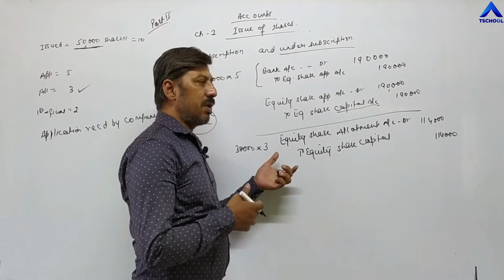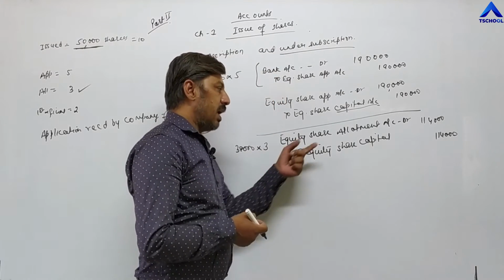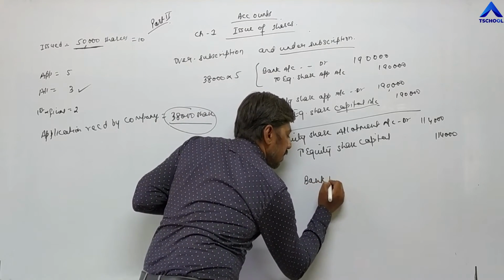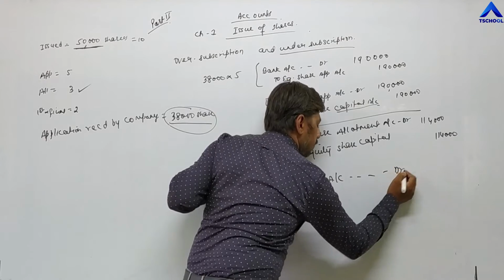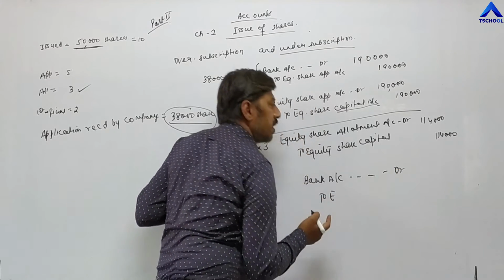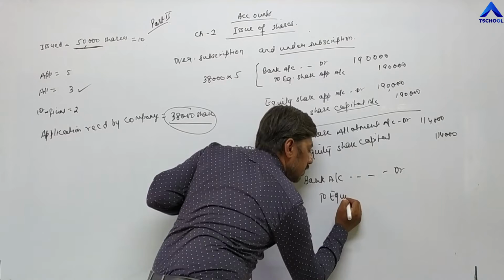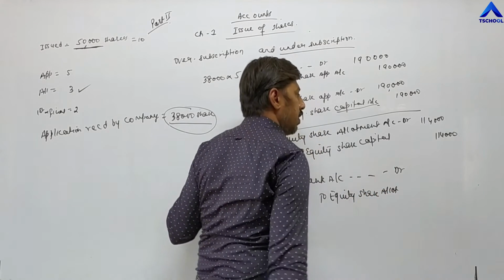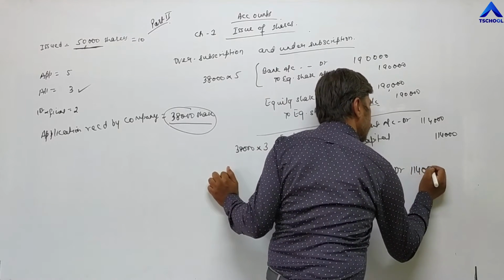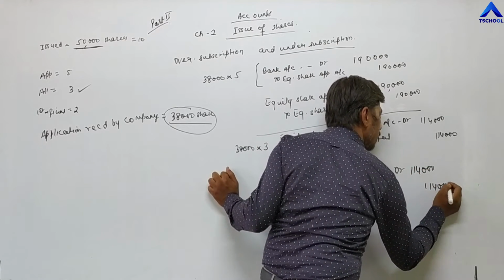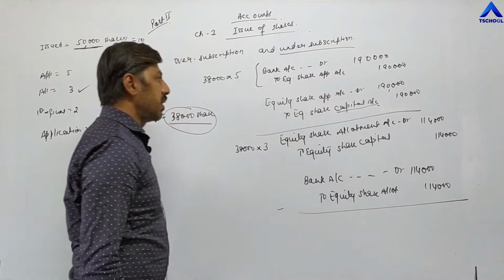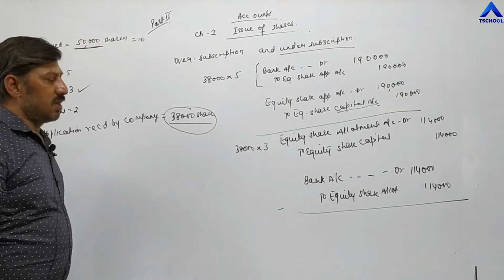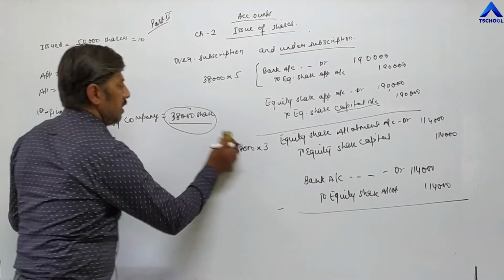When the company receives the allotment installment, then they will pass the second entry: bank account debit to equity share allotment, as the name of the installment is allotment, and the amount 1,14,000. The company is receiving 1,14,000 rupees at the time of allotment. So the allotment entry is also completed. Similarly, for the first and final call you have to pass an entry. For first and final call I am passing the entry here.